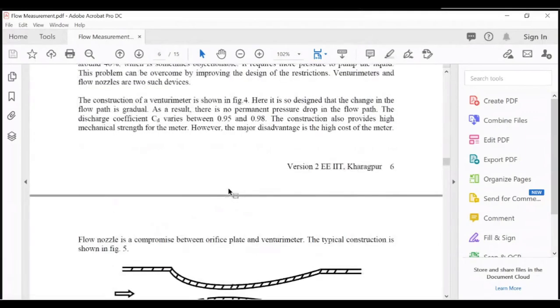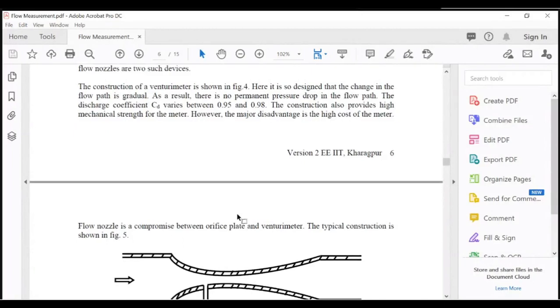So the construction of the Venturi meter is shown here. It is so designed that the change in the flow path is gradual. As a result, there is no permanent pressure drop in the flow path. The discharge coefficient CD varies between 0.95 and 0.98. The construction also provides high mechanical strength for the meter. However, the major disadvantage is the high cost of the meter.